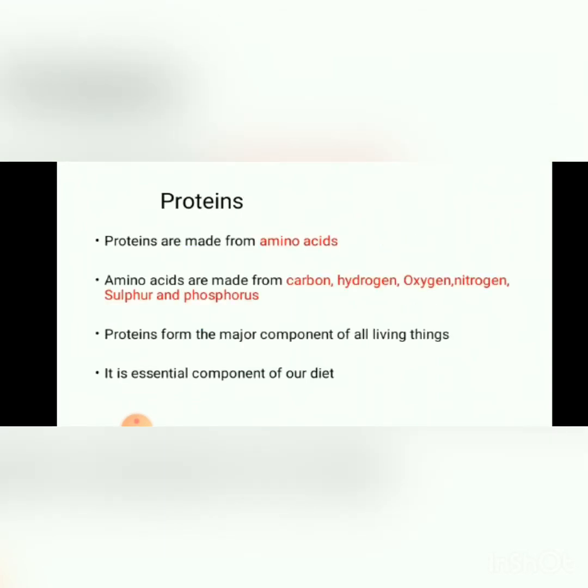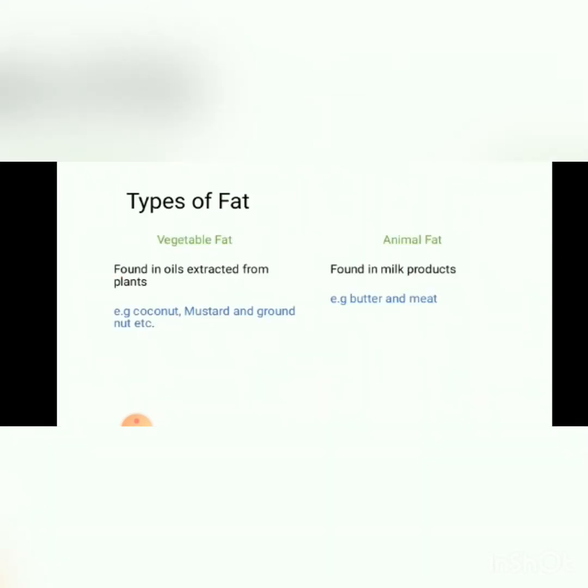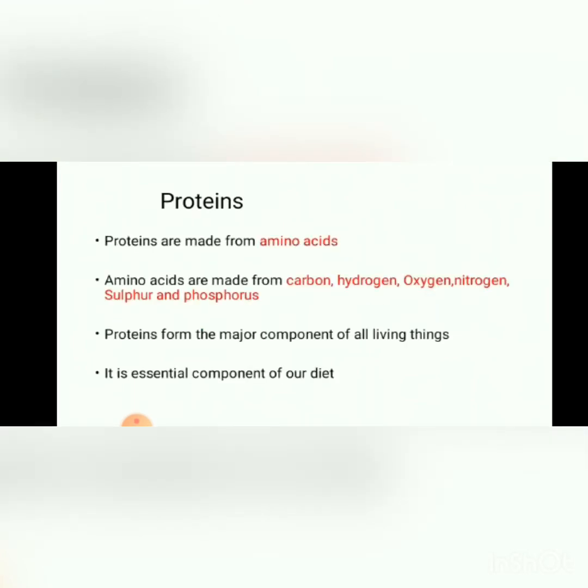Okay, students, we have studied two components, the carbohydrates and the fats, and the third component of your food is protein. Proteins are very essential for the growth of the body, and for the maintenance and repair of the body as well. Proteins are made from amino acids.